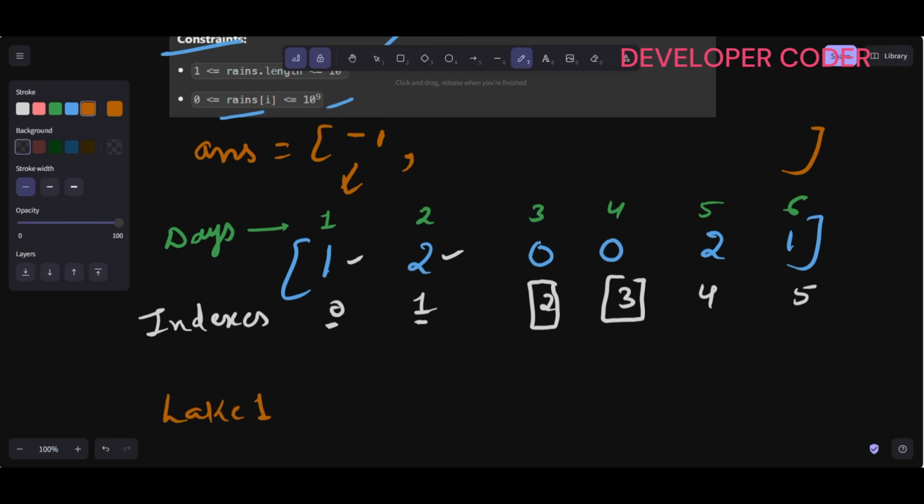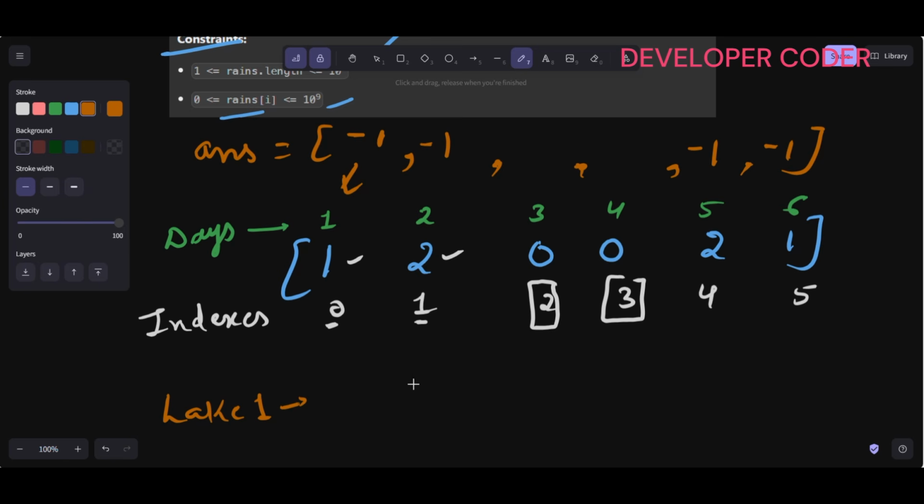This is the first thing that we need to do always. -1 here, here also we need to write -1, and here also, because the value is greater than 0. And if there is a flood scenario, then instead of returning the answer, I will just simply return the empty array. Clear? Okay.